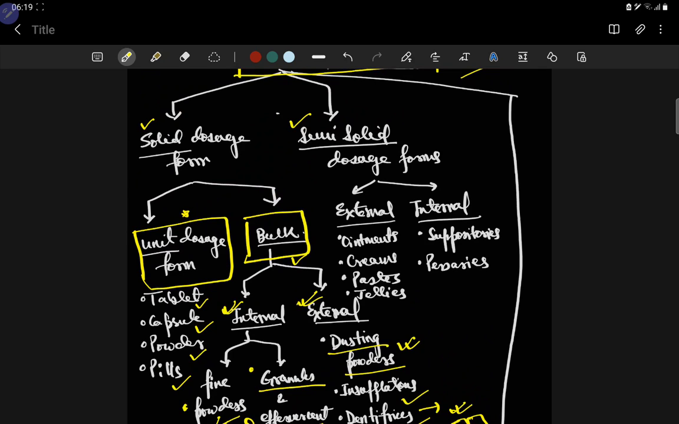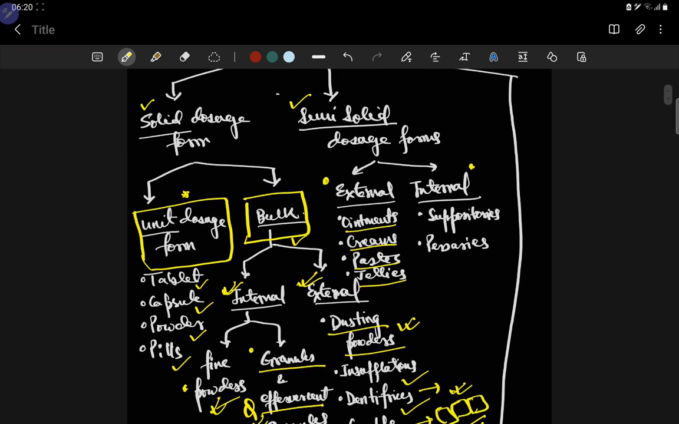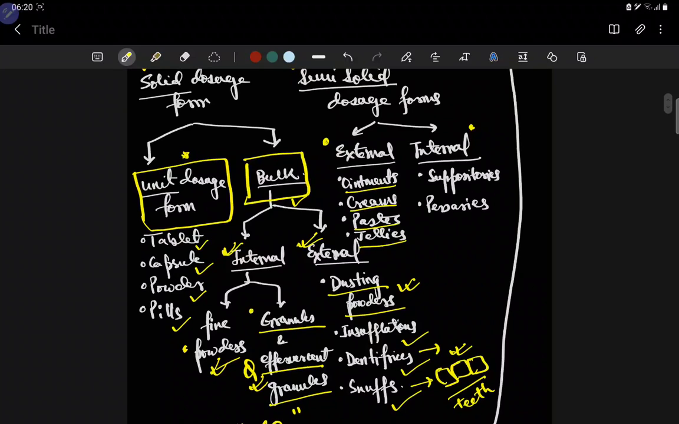Semi-solid dosage forms are given for external use or some internal use. In external use we have ointments, creams, pastes and jellies. We use many ointments, like salicylic ointment for psoriasis. We use creams, like some moisturizing cream for dry skin. There are toothpastes, there are jellies. So these are semi-solid dosage forms.